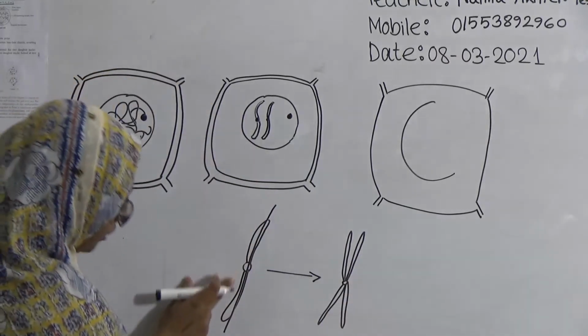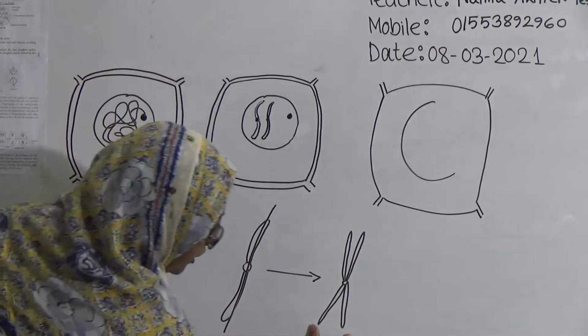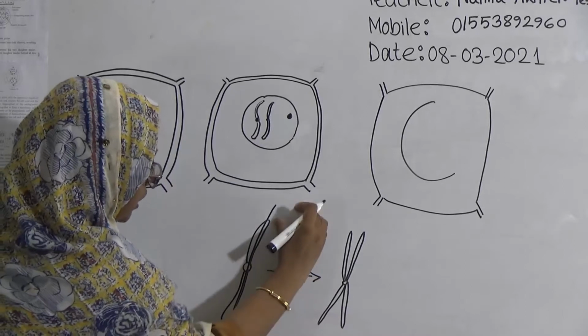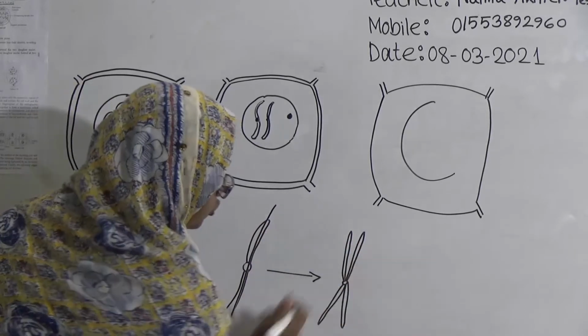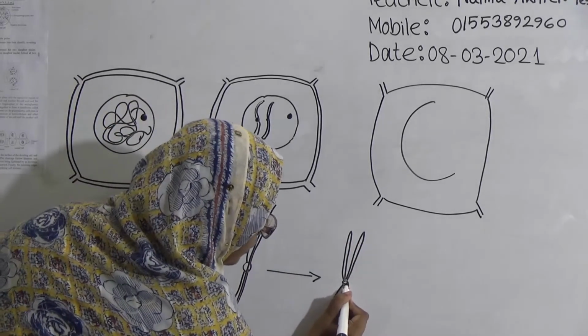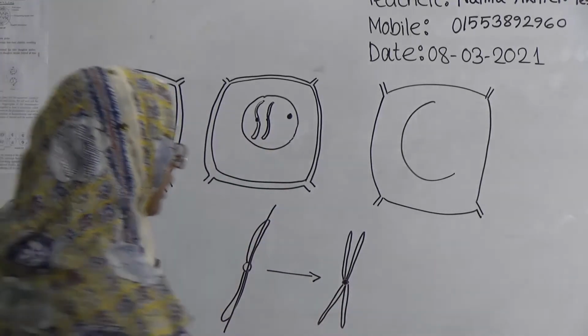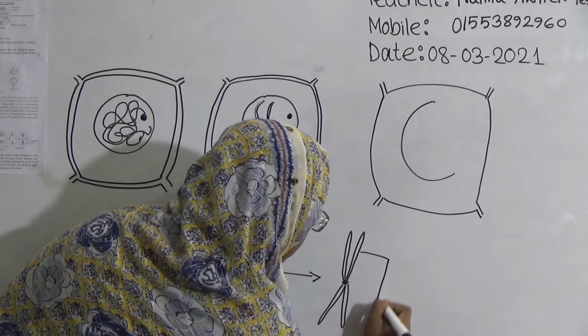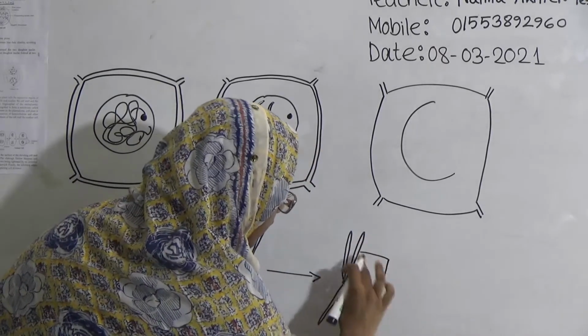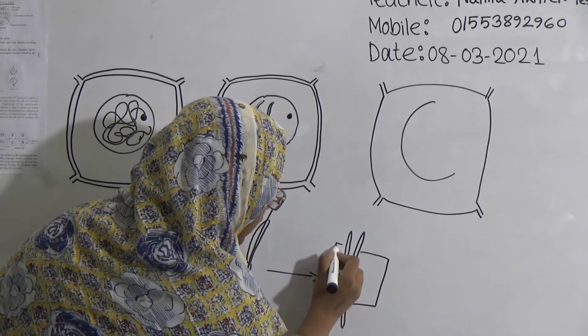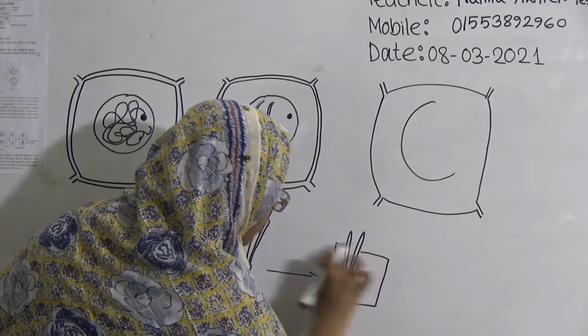look here, one arm of a chromosome divides into two, and this portion is divided into another two, and they are united through the centromere.